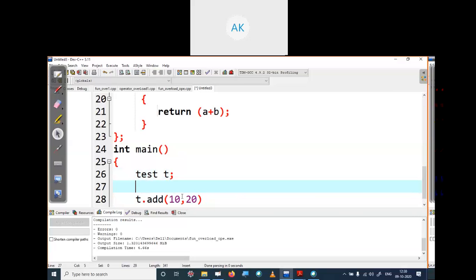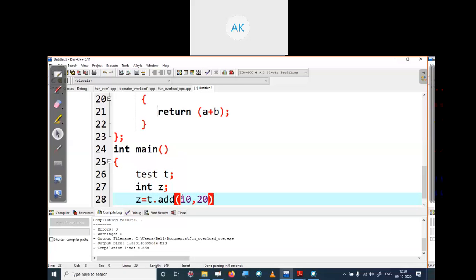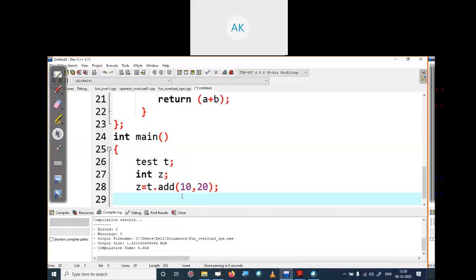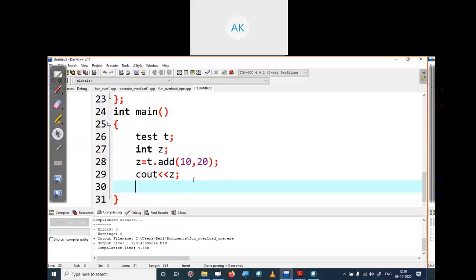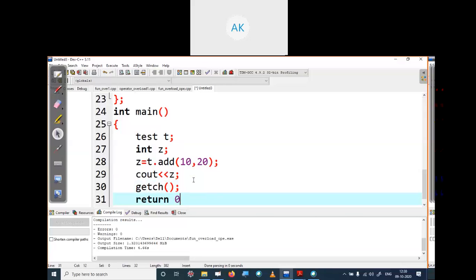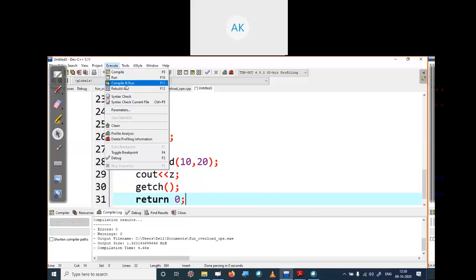Let's store it in z and print z with cout. Return 0. Okay. Let's execute.